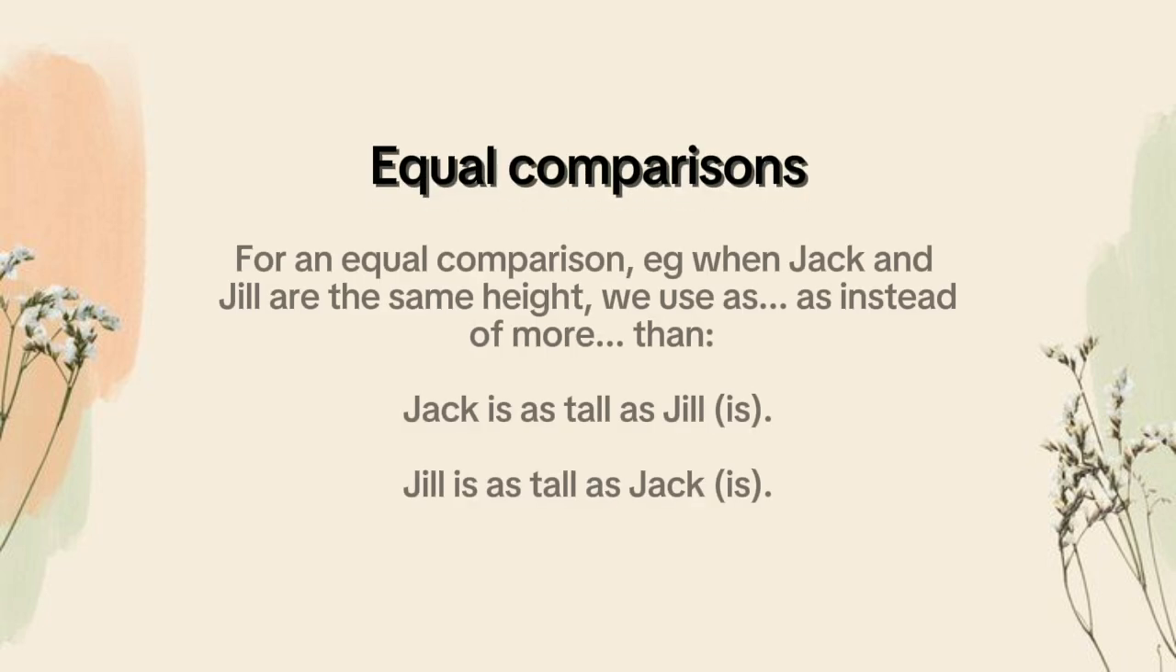Next, there are equal comparisons. For an equal comparison, e.g. when Jack and Jill are the same height, we use as with as instead of more with than. For example, Jack is as tall as Jill. Jill is as tall as Jack.